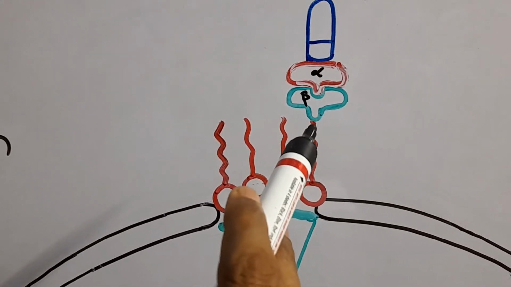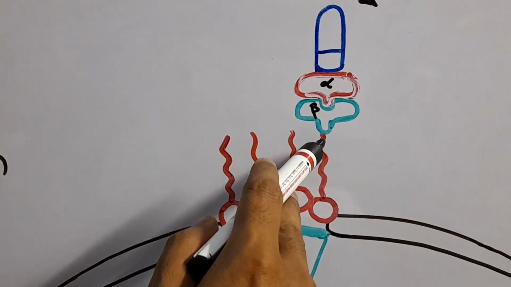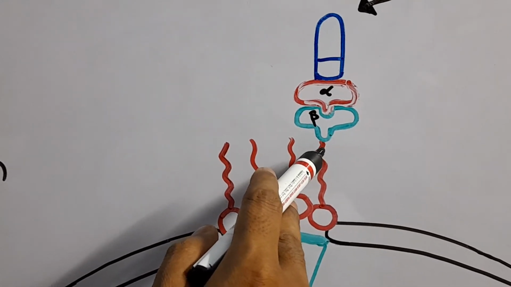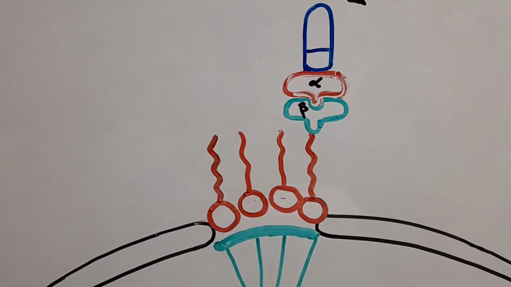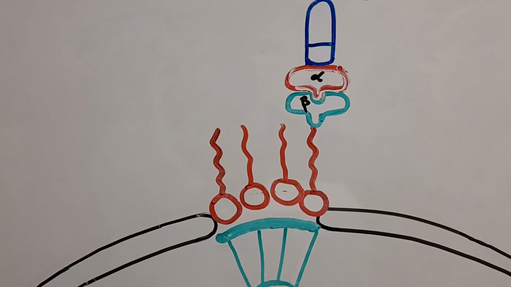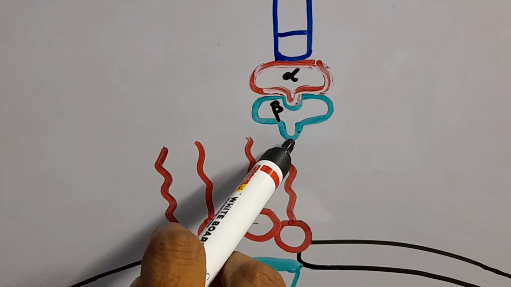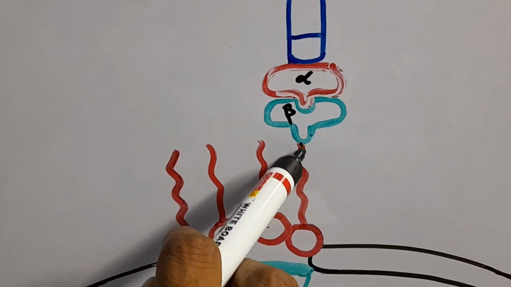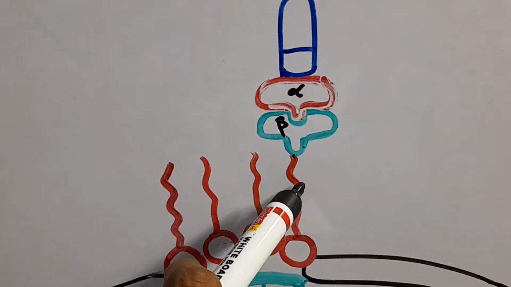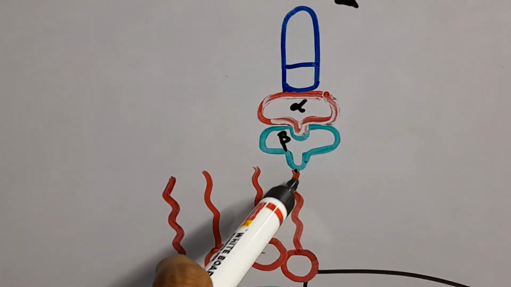At this part of the fibril, it is rich in phenylalanine and glycine. A number of phenylalanine and glycine amino acids are repeatedly present in this fiber-like structure.